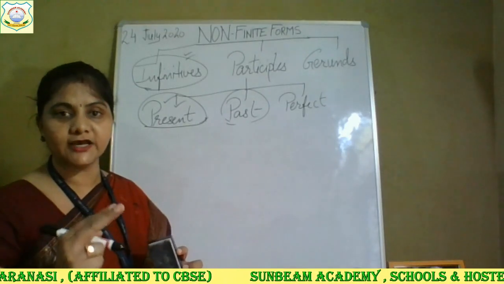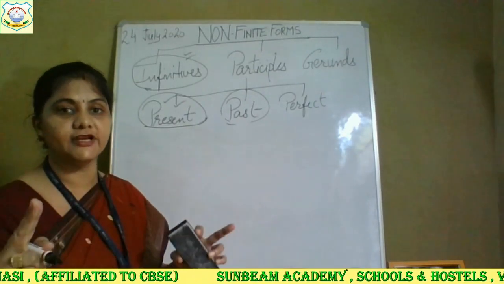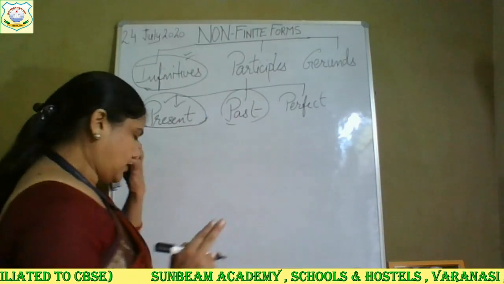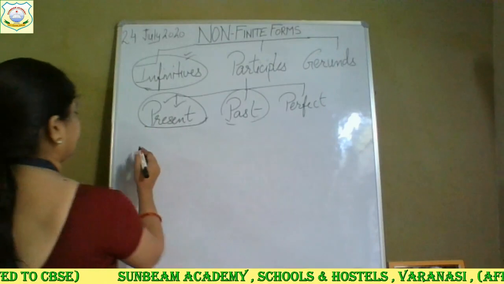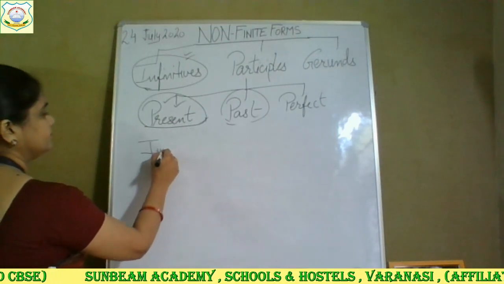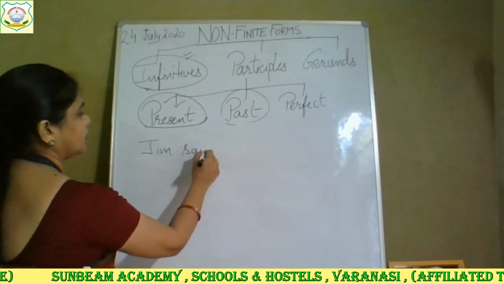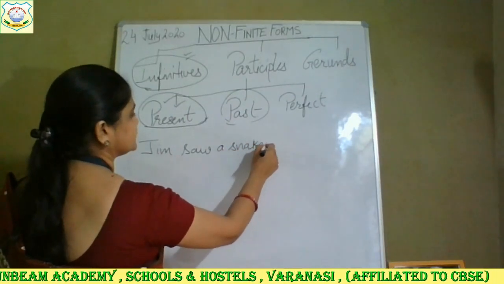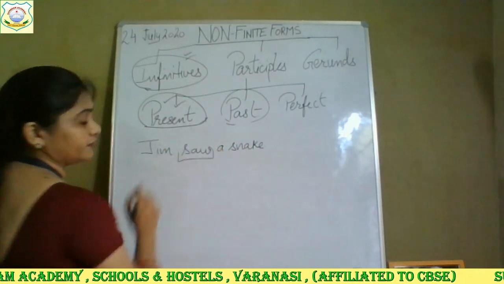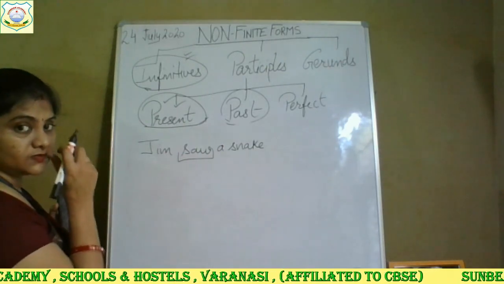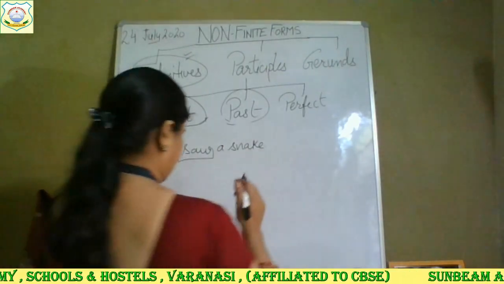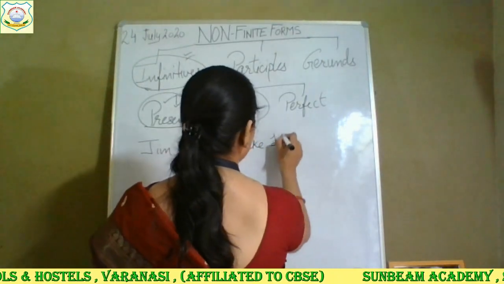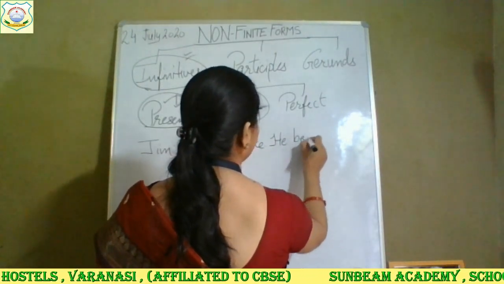So if two verbs are there in two different sentences, it means there are two actions. For example, if I say Jim saw a snake, this is the first action, that Jim saw a snake. The second action will be he began to shout.